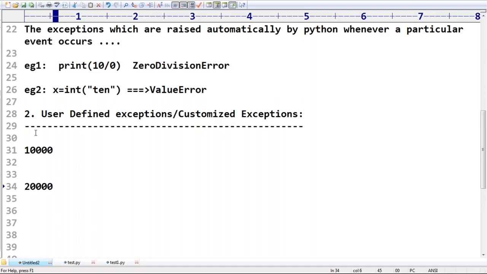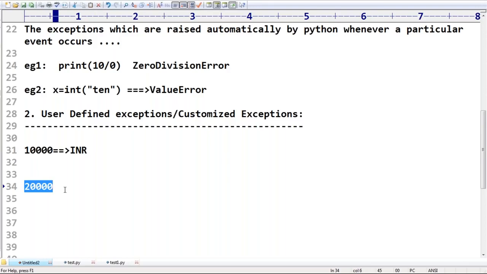10,000 rupees or dollars? Dollars, I don't think. Maybe in America, how ATM machines are there, or is it there or not? I don't know. Sir, assume I'm talking about India. Okay, I know, sir, it is there. 10,000 rupees is there in my account. Now I'm trying to withdraw 20,000.